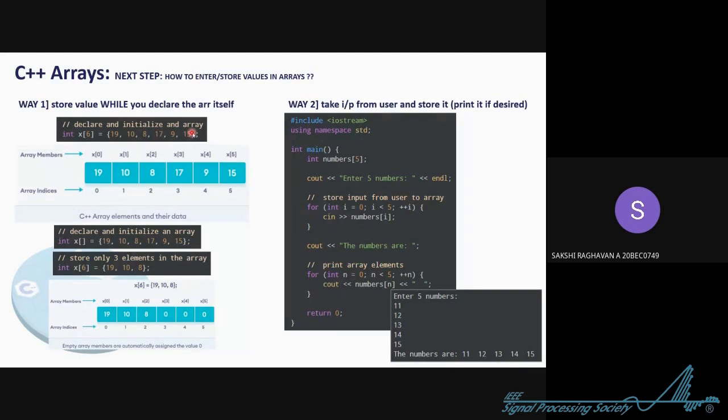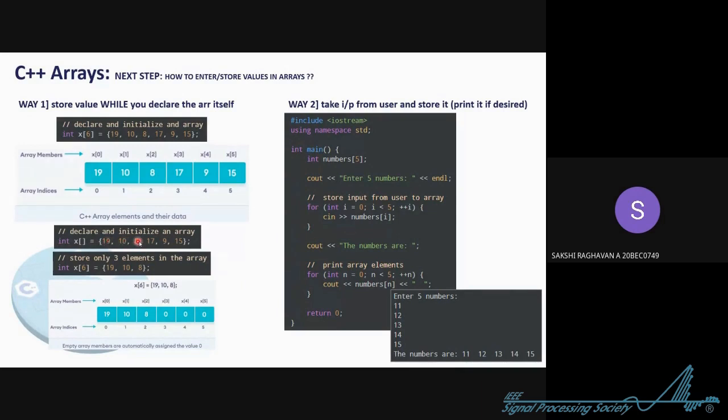So we stored the value in the array while we declared that, okay, we are creating an array called X, which has 6 elements in it. Now there is also another way to do that. Instead of specifying the size here, see, in int X, the bracket tells the compiler, okay, this is an array. Otherwise, if you wrote just int X, this would throw an error. So this square bracket tells the compiler that it's an array.